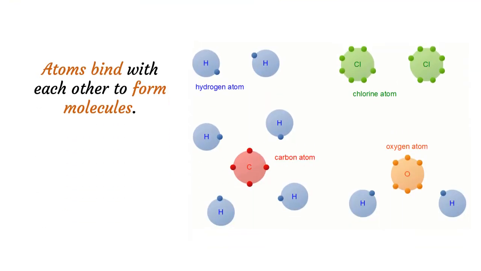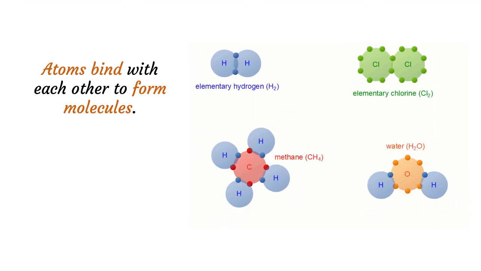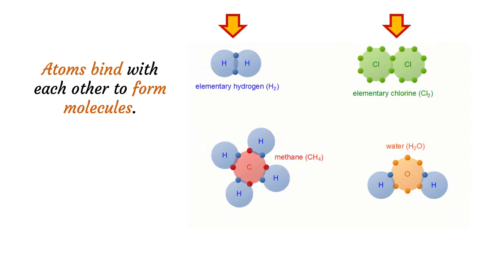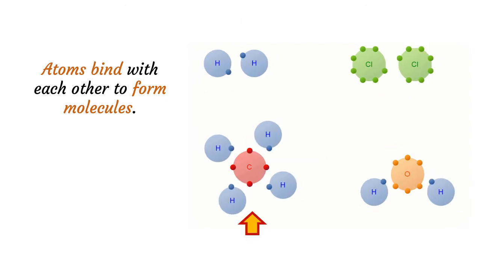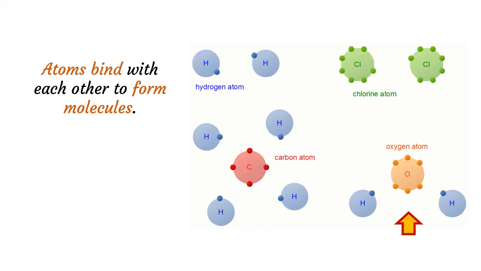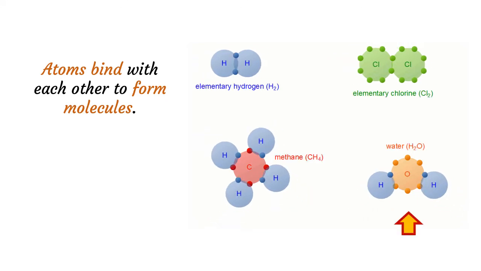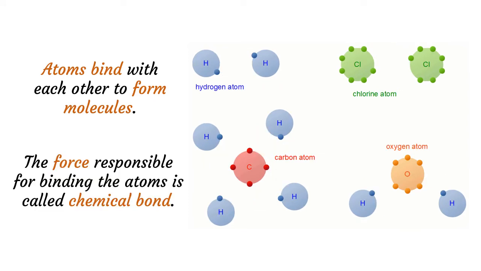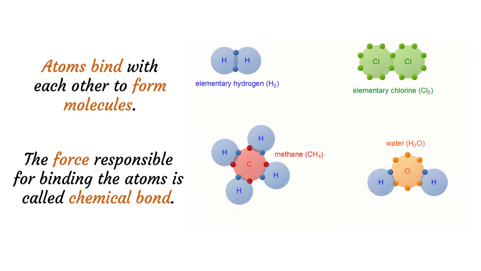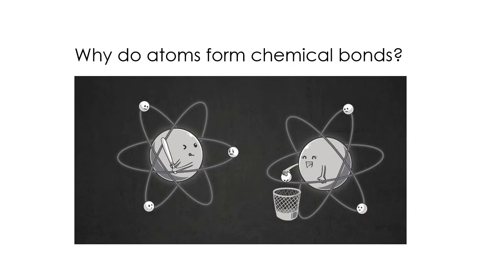Atoms bind with each other to form molecules. For example, two hydrogen atoms or two chlorine atoms bind with each other. They form hydrogen and chlorine molecules. When one carbon atom combines with four hydrogen atoms, it forms a methane molecule. When one oxygen atom combines with two hydrogen atoms, it forms a water molecule. The force responsible for binding the atoms is called a chemical bond. Why do atoms form chemical bonds?